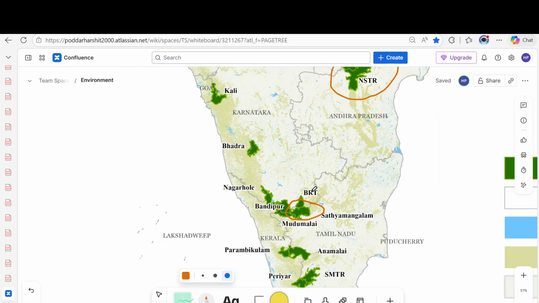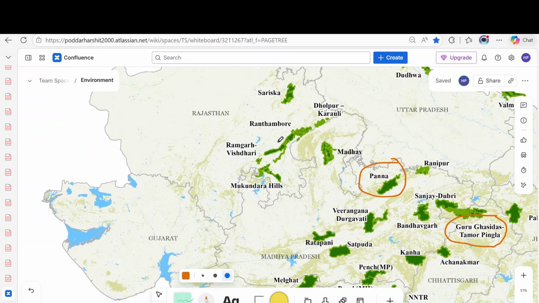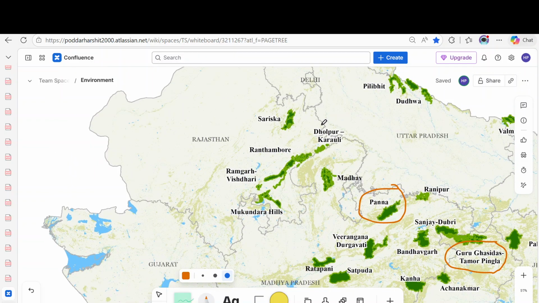In Rajasthan, you need to understand the tiger populations are in Rajasthan as well. Regions like Dholpur Karauli, you need to remember this as well. In the Dholpur Karauli, Ranthambore is famous for Ranthambore Tiger Reserve. This is the Chambal Basin.